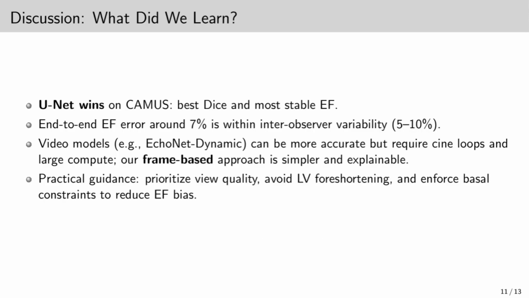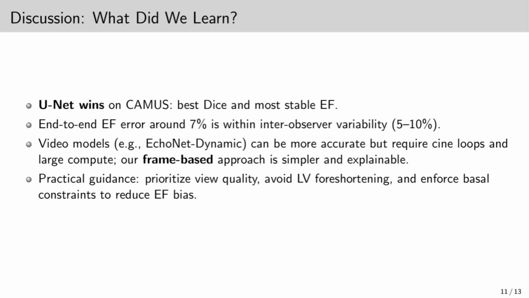Let's discuss the findings. First, EF estimation error of about 7% is within the variability seen between two human experts, which ranges from 5 to 10%. This makes our pipeline clinically acceptable. Second, U-Net remains a strong baseline, even outperforming our more complex architectures. Third, compared with DPSNet and EcoEFNet, our results are competitive while remaining interpretable and lightweight.